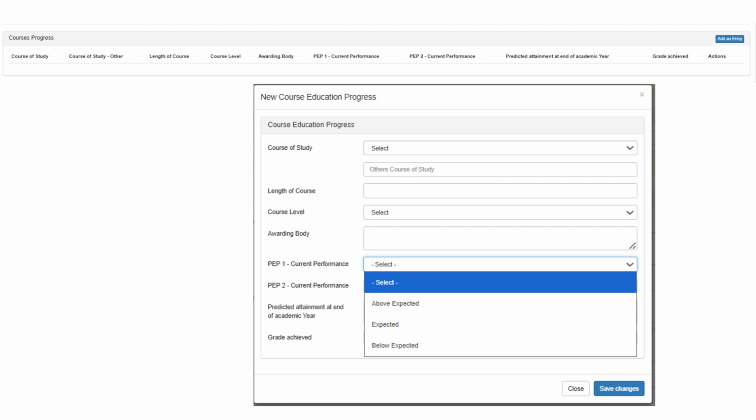You will also see fields to record current performance for PEP 1 and PEP 2. 2 PEPs are completed each academic year, so please record the judgment for the relevant cycle. The grade achieved box should only be completed once the course has ended.